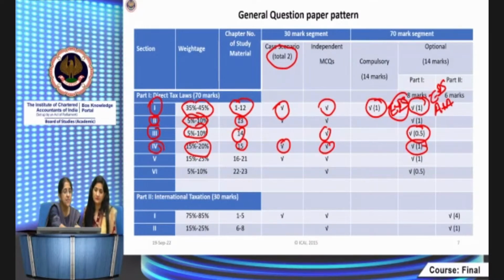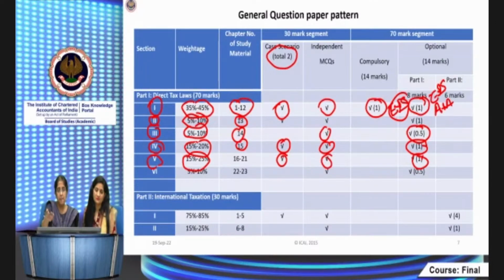Then section 5 is assessment procedures, income tax authorities, assessment procedures, dispute resolution, penalties and prosecution. 6 chapters are covered in this particular section. And this also carries a weightage of 15 to 25%. Definitely one descriptive question will come for 8 marks on assessment procedure. Assessment procedure has also undergone a lot of changes recently. So you might get a case scenario or independent MCQs. So these are the possibilities.